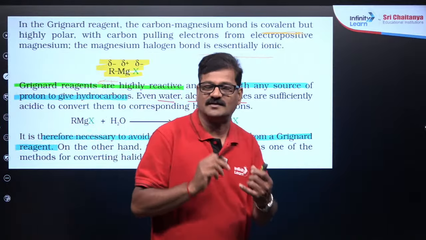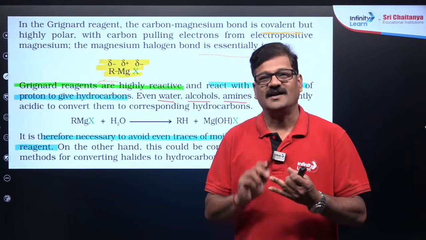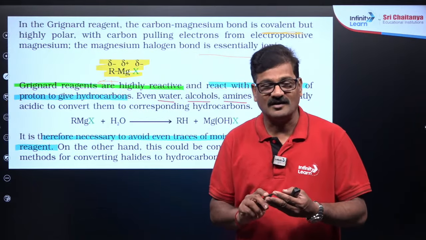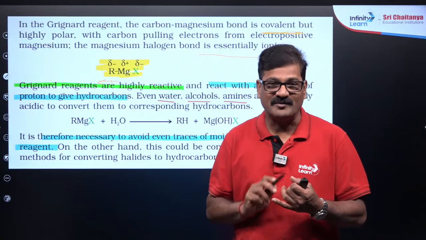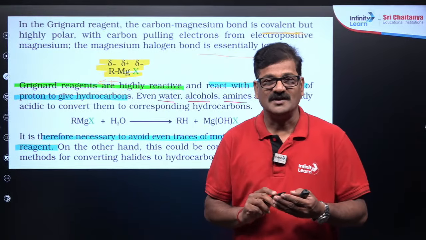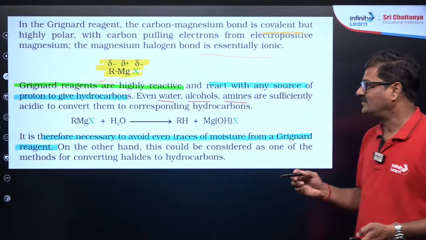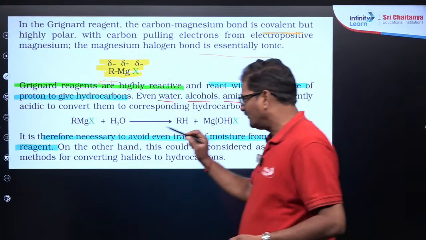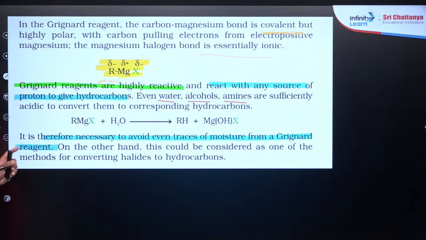It can react with water, HCl, acetic acid, alcohol, terminal alkynes, amines, primary, secondary, tertiary amine, ammonia. You may be given a list of compounds and asked to identify this. It is therefore necessary to avoid even traces of moisture from a Grignard reagent.